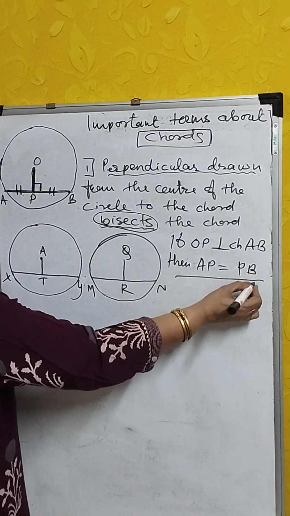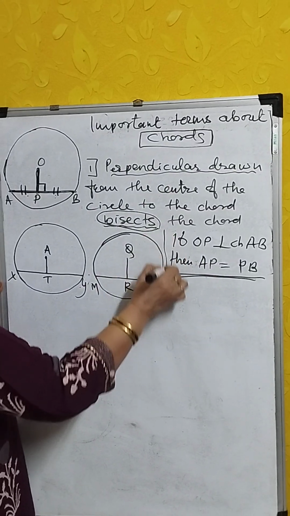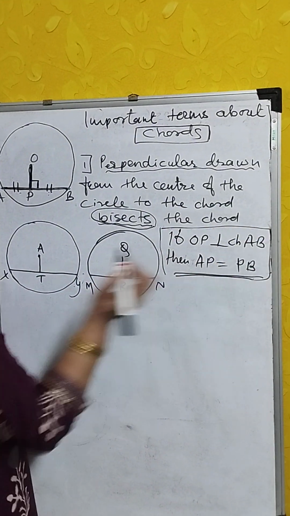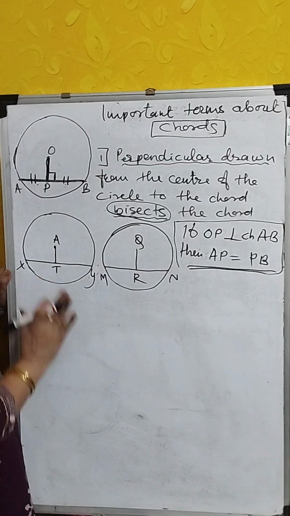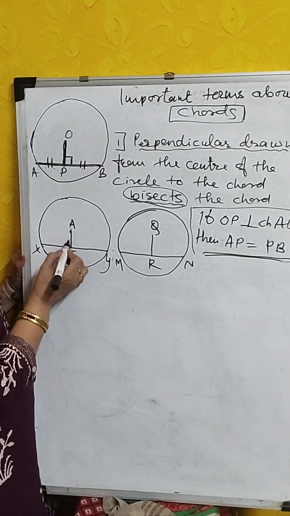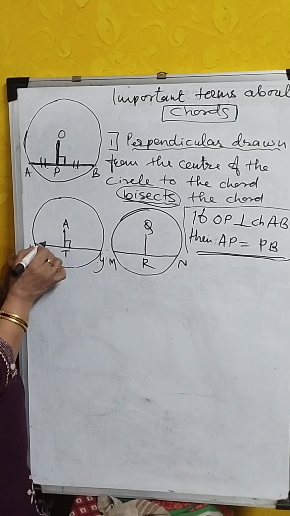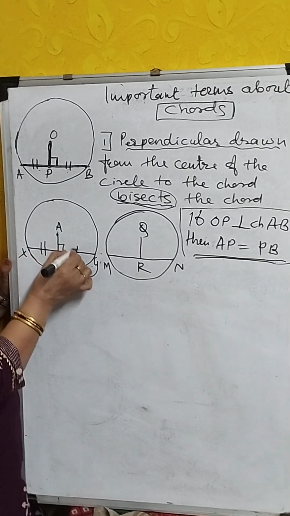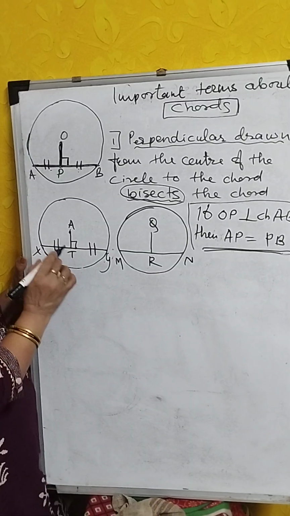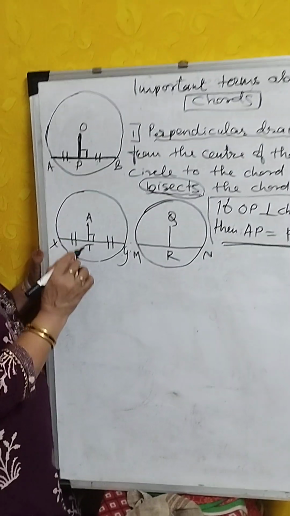This is the first important property about the chord. Two more examples I'm giving you. If AT is perpendicular to chord XY, then XT is equal to TY. Bisect means making two equal parts.